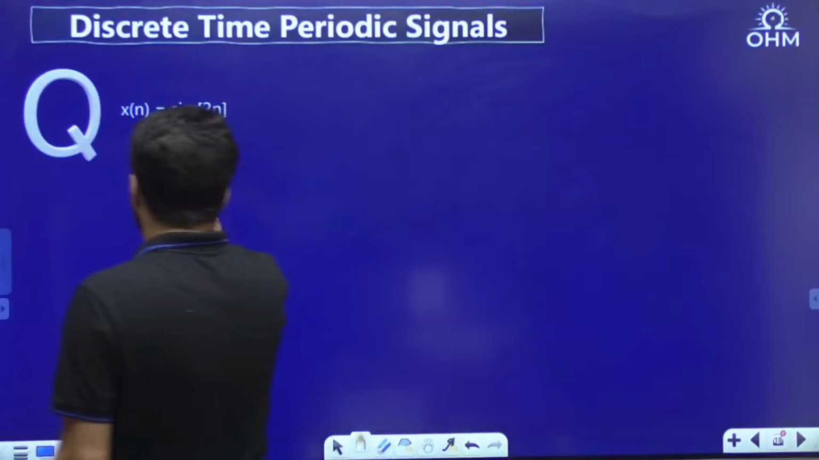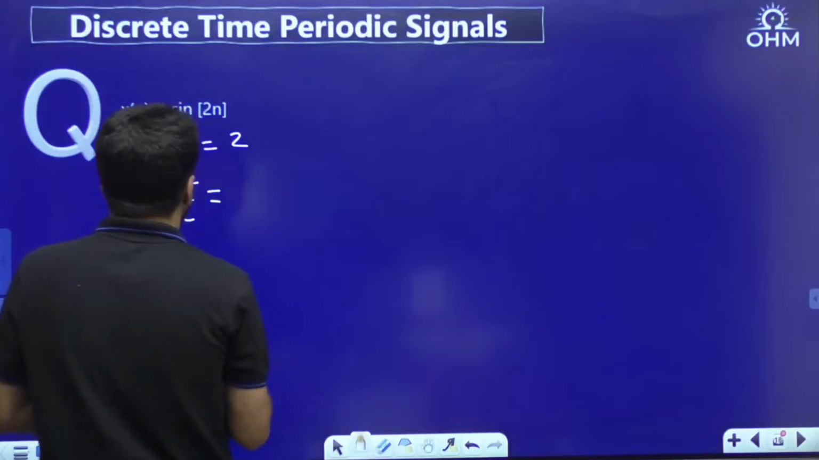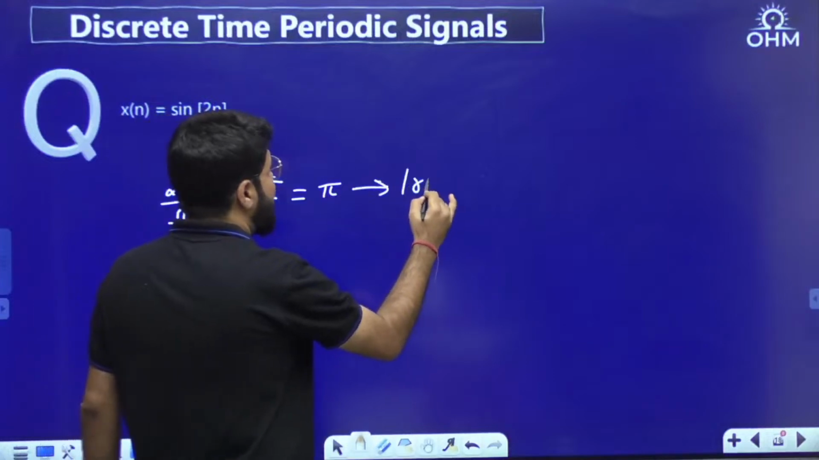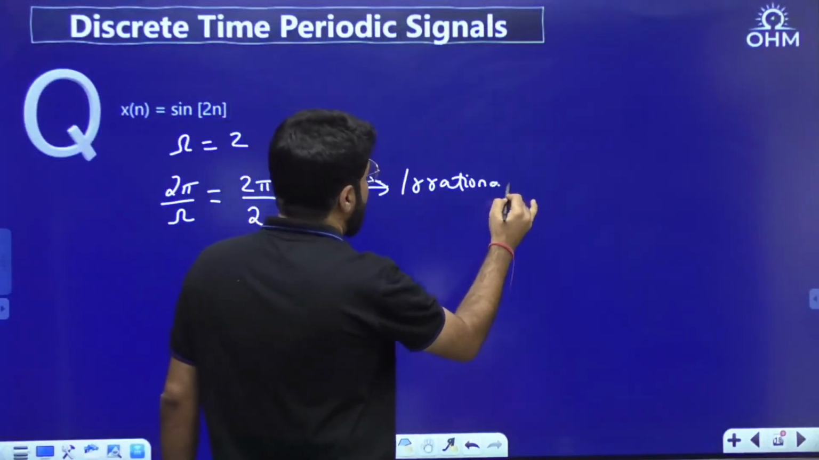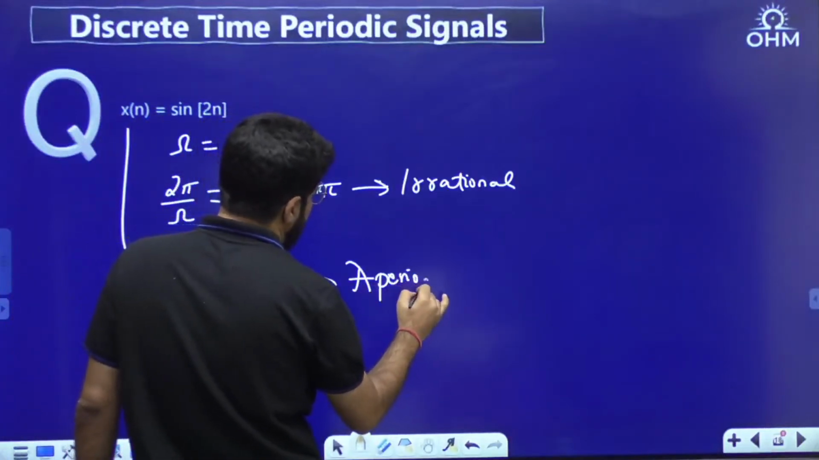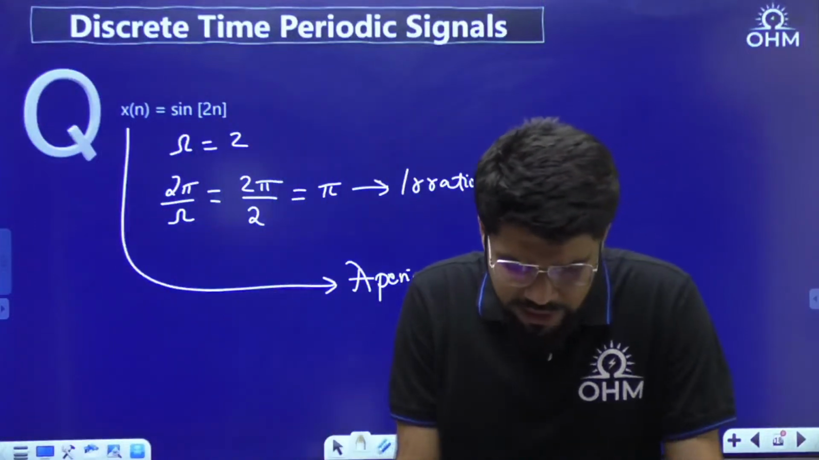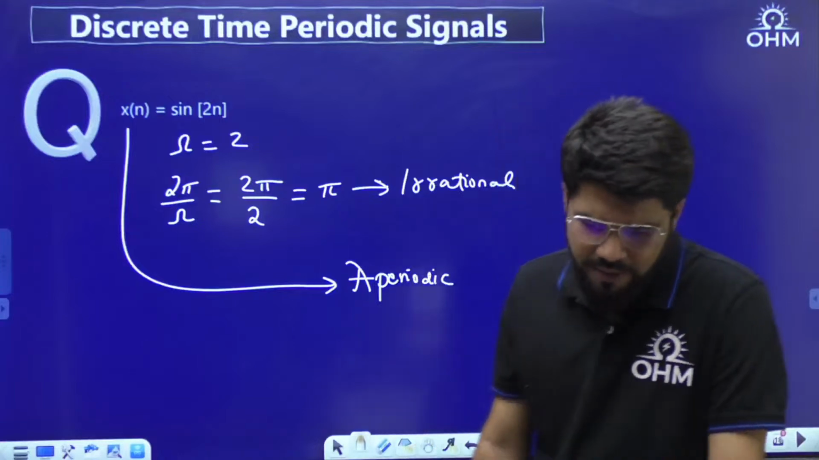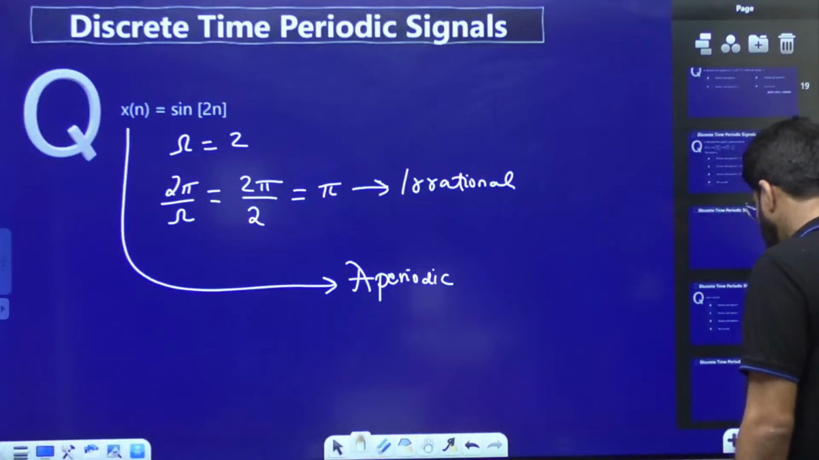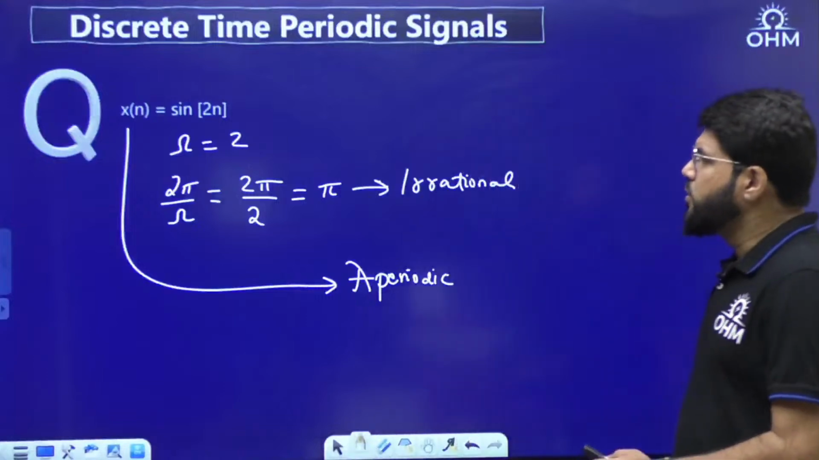So like here, omega equal to 2. So what is 2 pi by omega? 2 pi by 2. 2 cancels, and pi is irrational. So here 2 pi by omega is irrational. So the given signal is aperiodic, and hence we cannot calculate any period. This is definitely aperiodic. Done. Have a look into the next question.